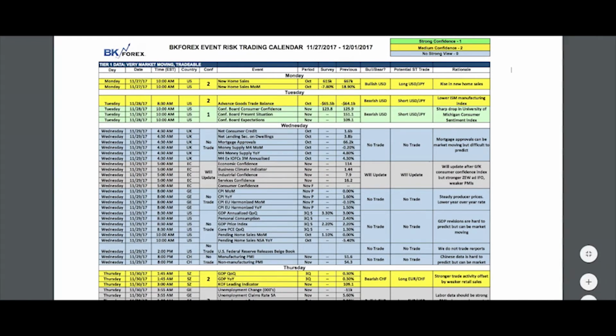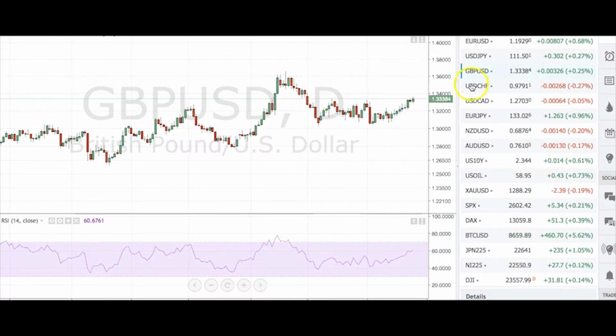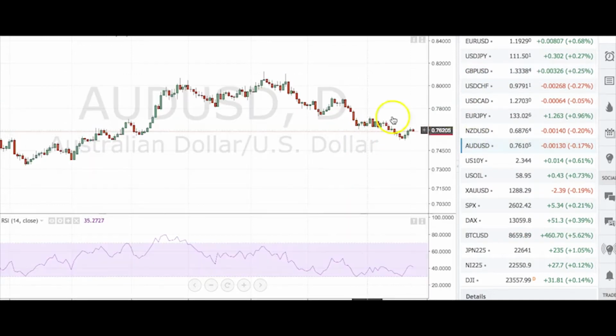Let's take a look at the charts here, see how things shape up, starting first with Aussie. So here's Aussie daily. We did flatten out ahead of the 76.50. So still we're in this 75, 77 range.